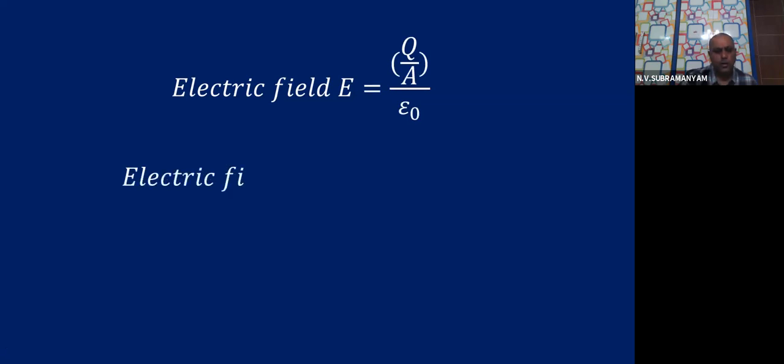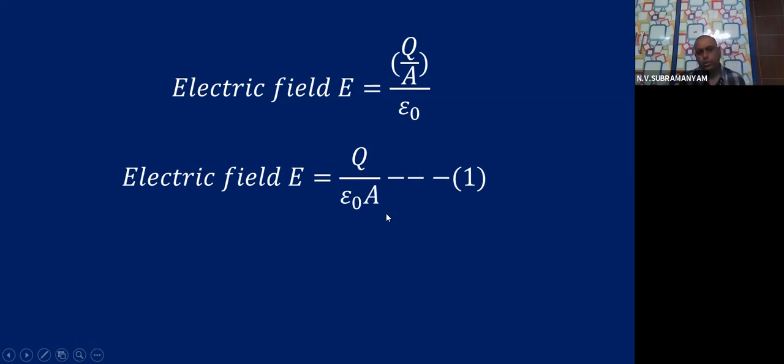That means electric field is equal to Q by epsilon 0 A. Let us call that equation number 1. E is Q by epsilon 0 into A. I told you, this A will come to the denominator in the simplification, and Q will be in the numerator. So E is Q by epsilon 0 into A.